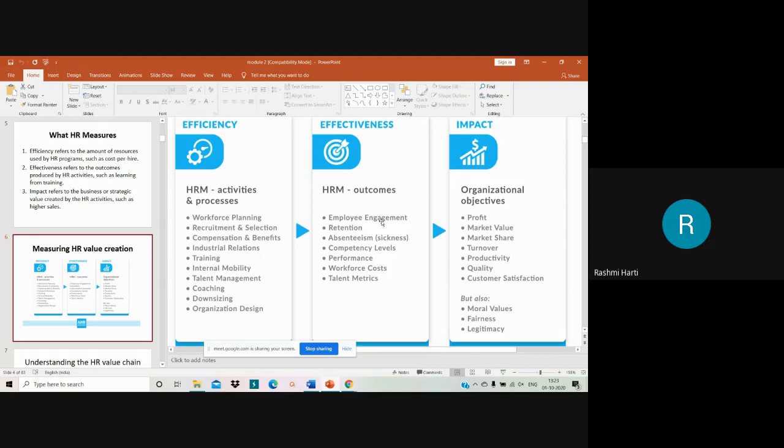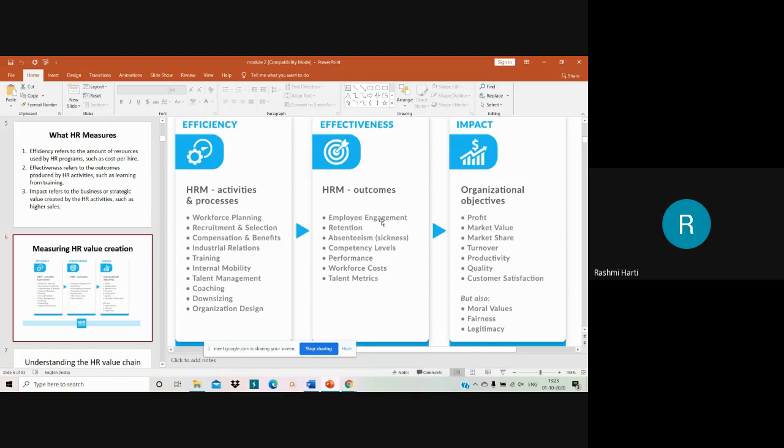If all these three are efficient, you have employee engagement perfectly set in your organization. Then retention, we all know, if the retention ratio is really high, then you can say that your HR is effective, wherein you are really understanding what is the problem of the employees. You are really understanding the industrial relation, that is the relation between the employer and the employee, as well as you are understanding the needs of the employees and seeing to it that you meet the needs of the employees so that people do not leave your organization, and your retention percentage is high.